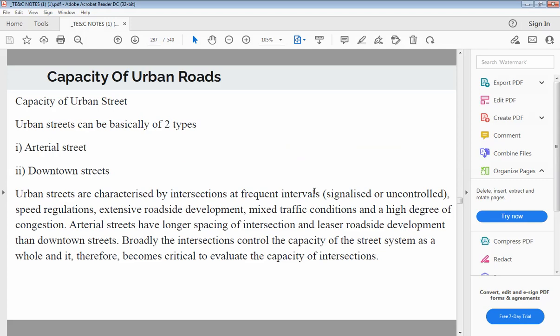Now the next point is the capacity of urban roads. In this, the urban roads are classified into two types. The first one is arterial streets and second one is downtown streets.